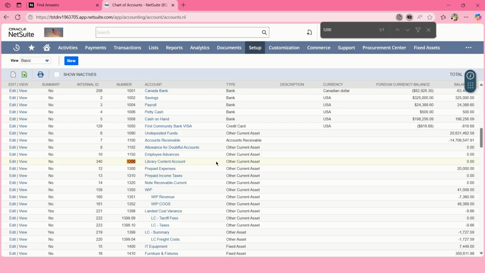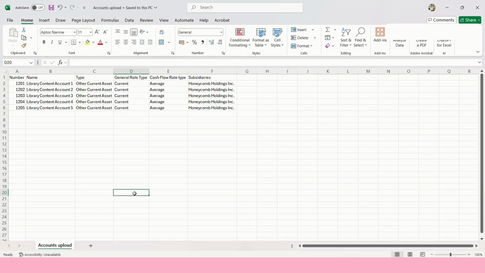Now, let's move on to creating accounts via CSV import. I've prepared a CSV file in advance, containing all the necessary details. Key fields included are account number, name, type, general rate type, cash flow rate type, and subsidiaries. Please note that you can customize the file structure and fields to match your specific business needs or account configuration requirements.